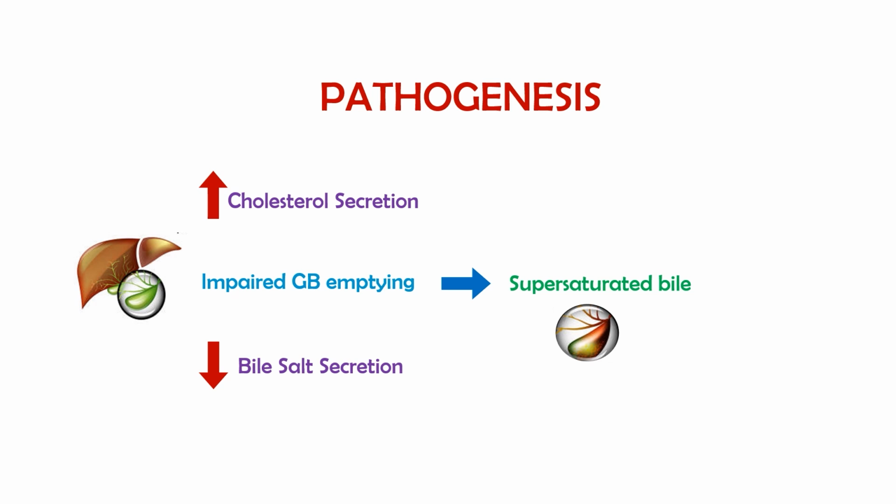And what will happen? The cholesterol or the pigments, they will precipitate and this will lead to stone formation. So this is the whole role of imbalance of cholesterol and bile salts that is going to create stones in the gallbladder. So this was the pathogenesis.